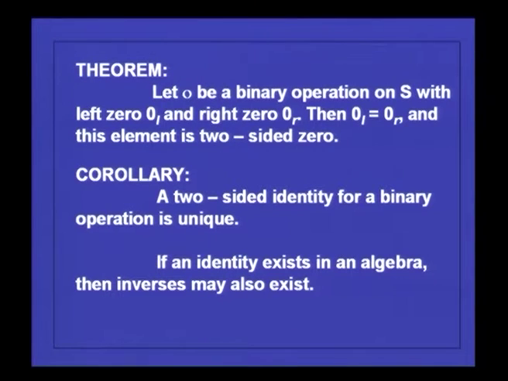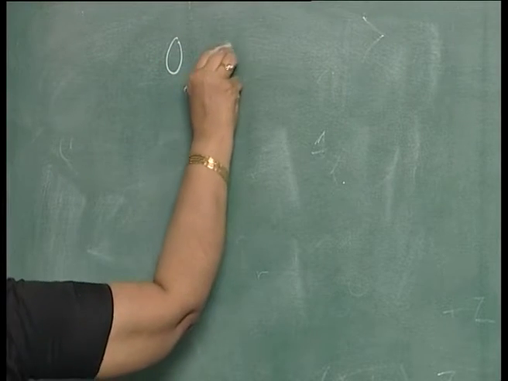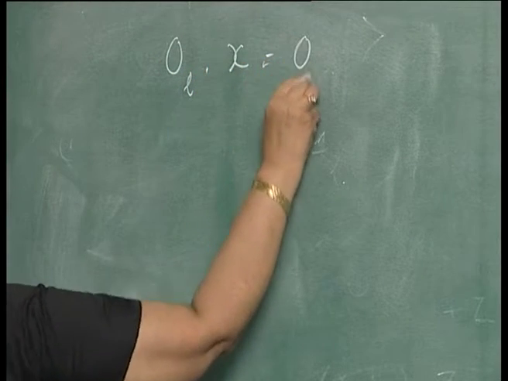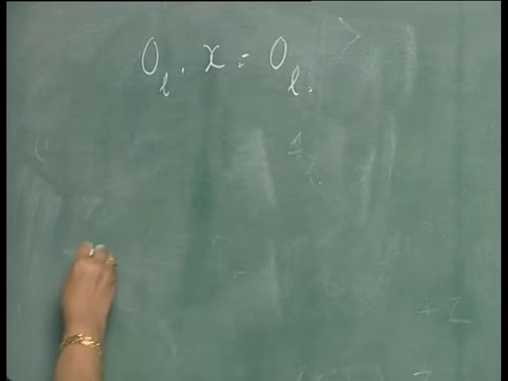Similarly for 0, let dot be a binary operation on S with the left 0, 0L, and the right 0, 0R, then 0L is equal to 0R and this element is called a two-sided 0. How do you see this? Again same idea. When you have a left 0, 0L, if you take any element, that will be 0L.